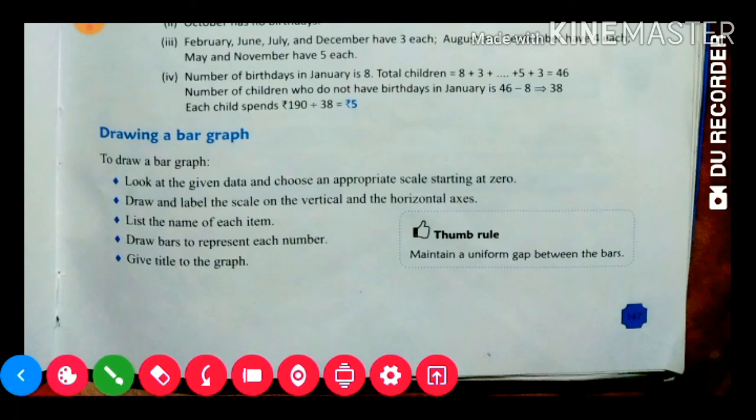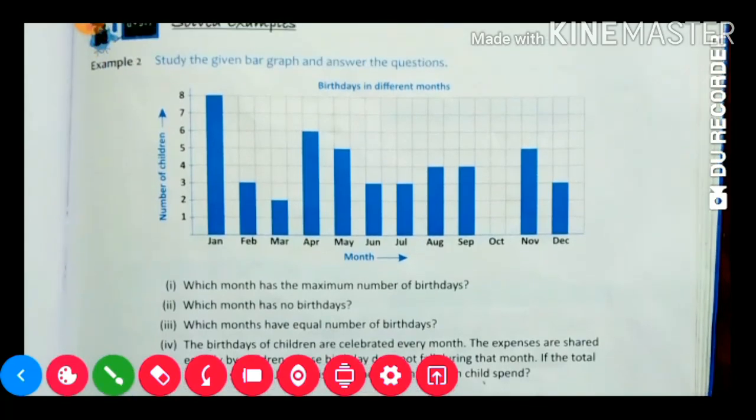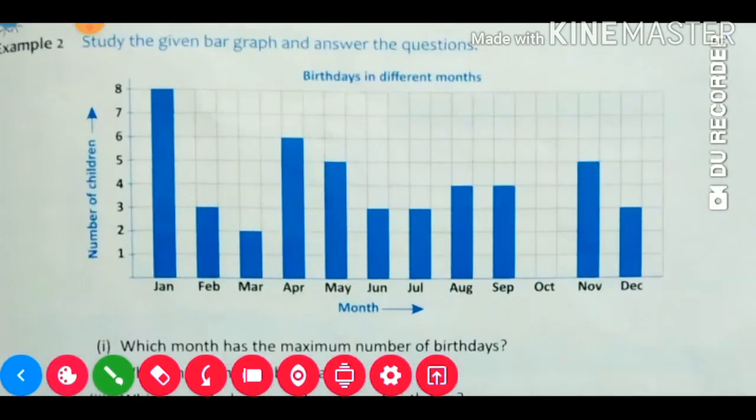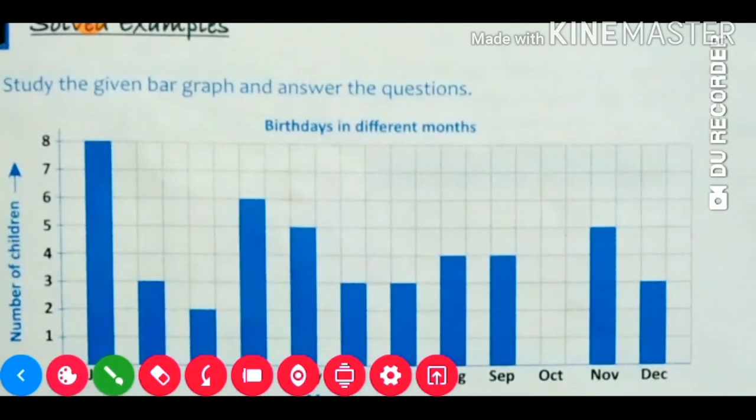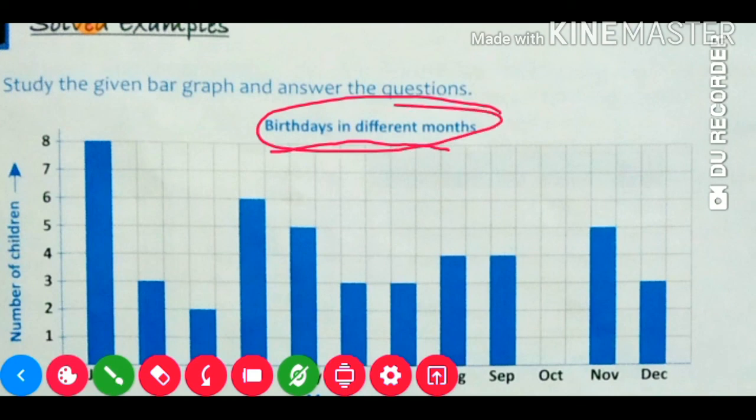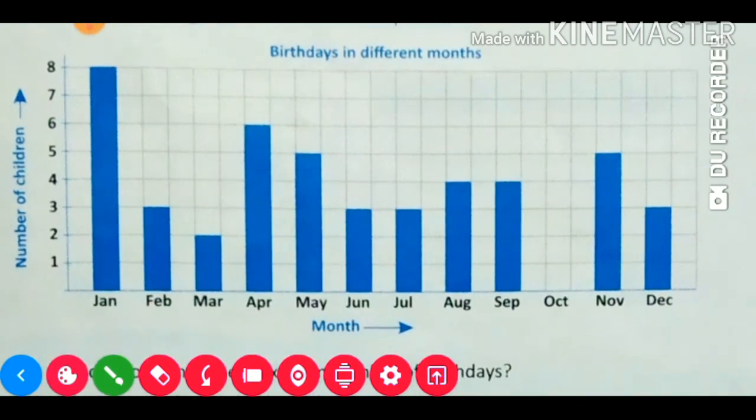Give a title to the graph. Title means the name of this graph. What kind of graph it is and what it is representing, as given here, birthdays in different months. And the most important thing is, whenever we draw a bar graph, all the bars must have the same width. If we take a scale of 5 centimeter, all of them will be 5 centimeter only. Not one 5 centimeter and another 10 centimeter. And the gap in between two bars will also be the same.